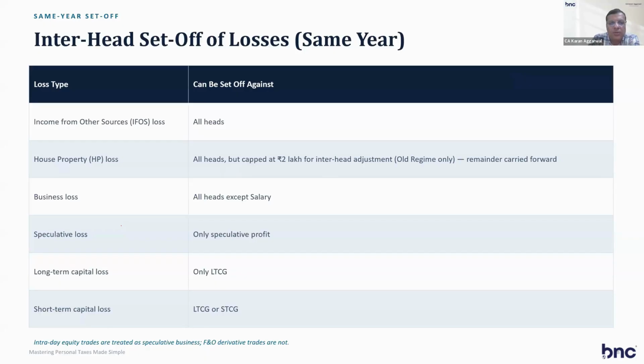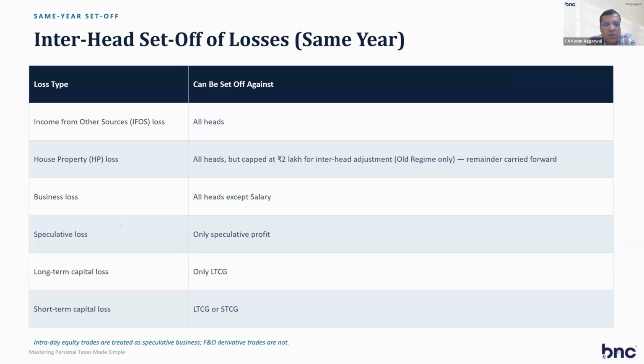Set off and carry forward. So income from other sources loss you can claim against all heads. House property loss is capped at 2 lakh for inter-head set off; the remainder can be carried forward, but can be adjusted against all heads. Business loss, all heads except salary. Speculative loss, only against speculative profit. So these are the important things.